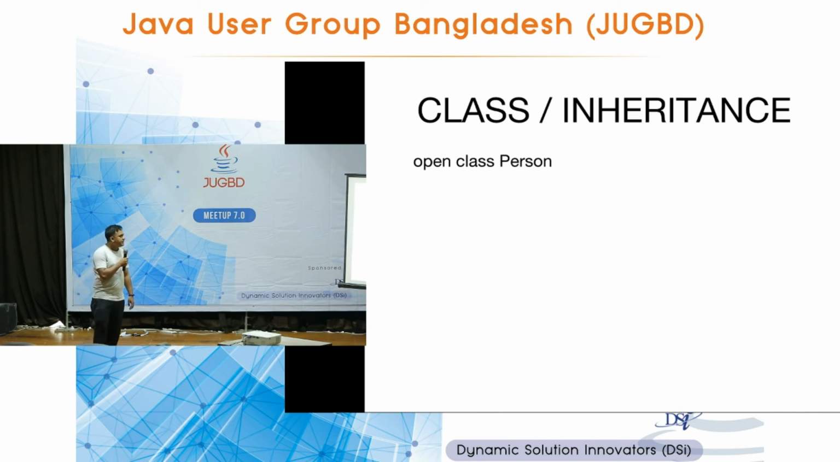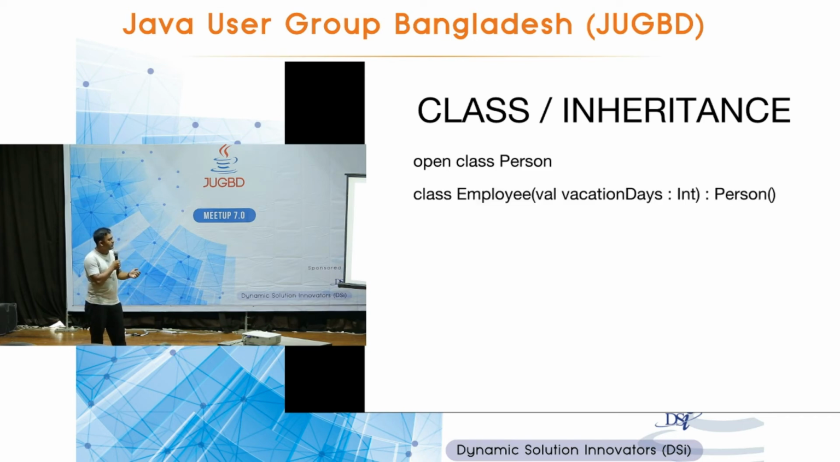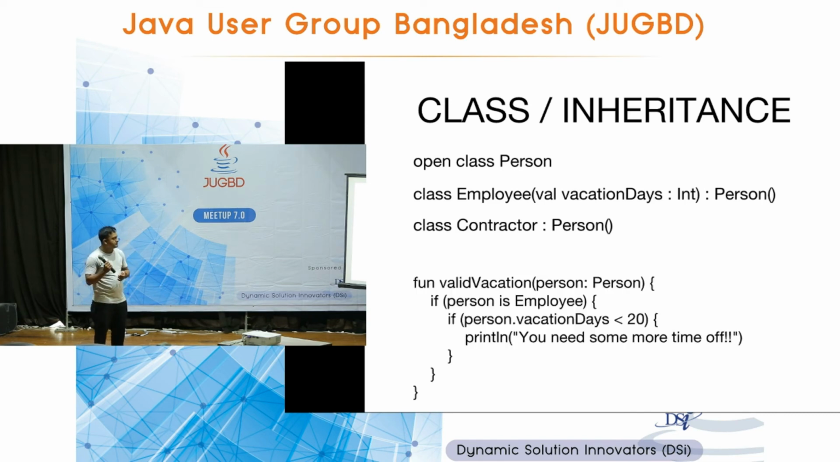Class inheritance. By default, Kotlin classes are final. That means you cannot inherit from them. Let's say we have created a class Employee, and it has vacation days as a constructor argument, and it extends from the Person class. So for extending, just put a colon. For extending and implementing, the syntax is the same, just put comma, comma, comma, and it will understand. If you are using multiple inheritance like this, it will give you a compilation type error. Another class, Contractor, also extends from Person.